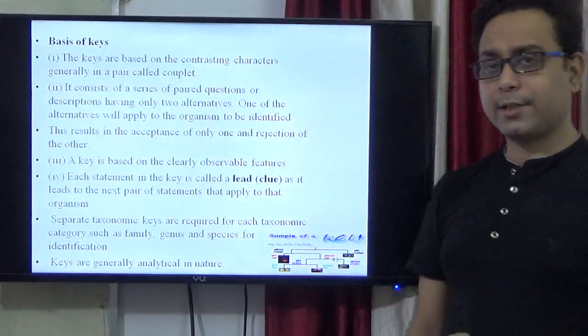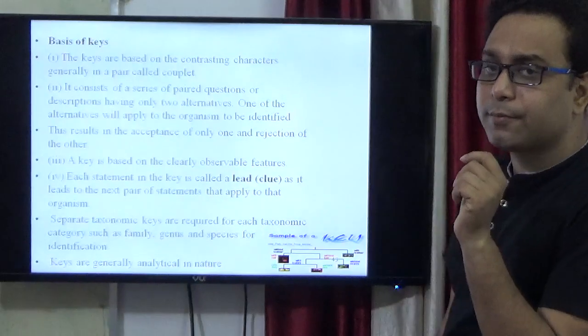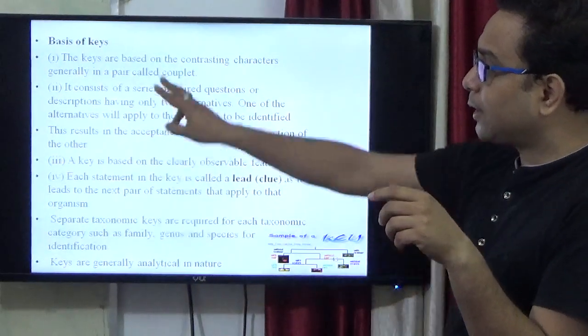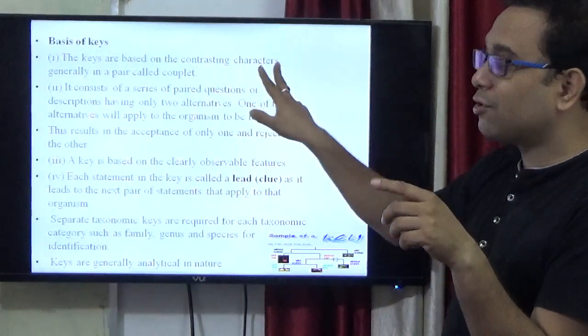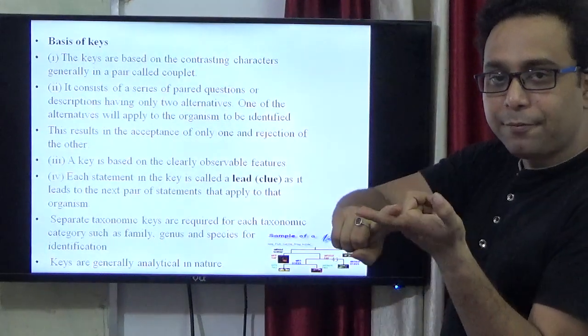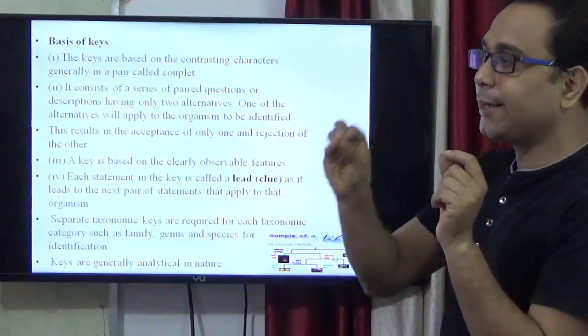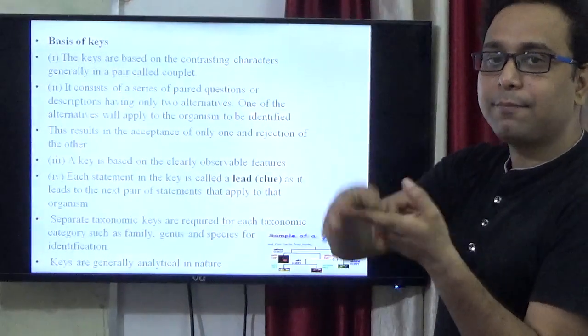Also, there is one more point, a very important piece of information. Keys are based on contrasting characters. That means some animals have a feature, some animals do not. Like the monkey has a tail, the human has no tail.